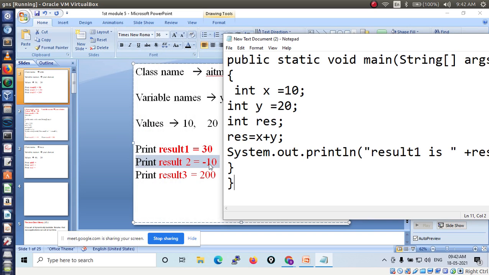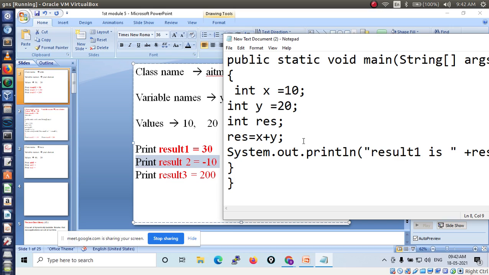So which operation is performed here? Minus 10. Yes. So shall we take only the res variable, or shall we define another variable? Yes, very good. This only we can do.